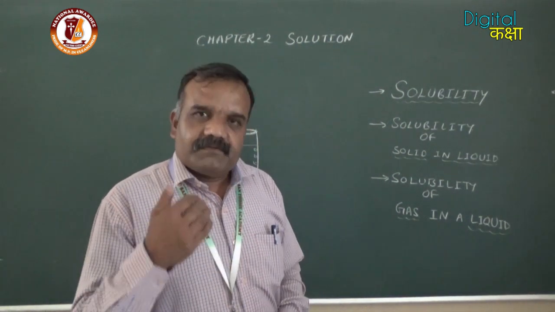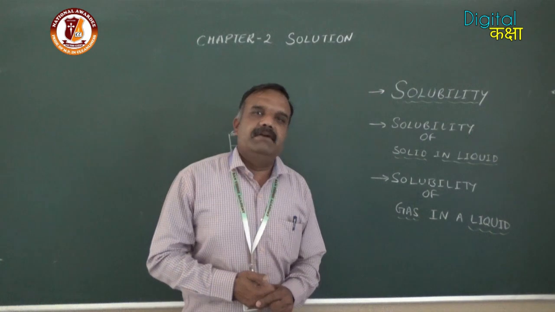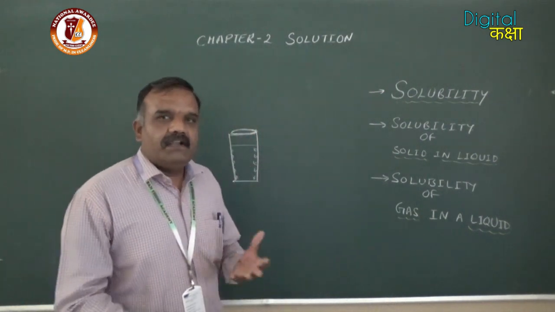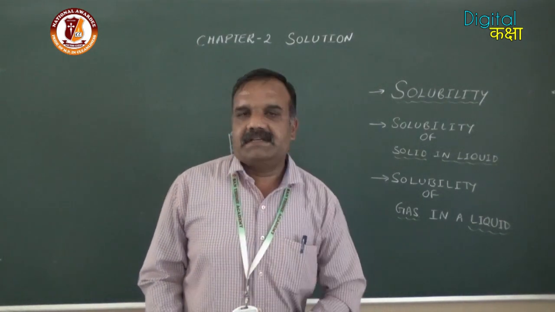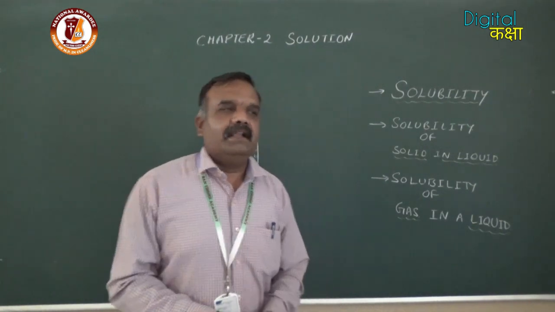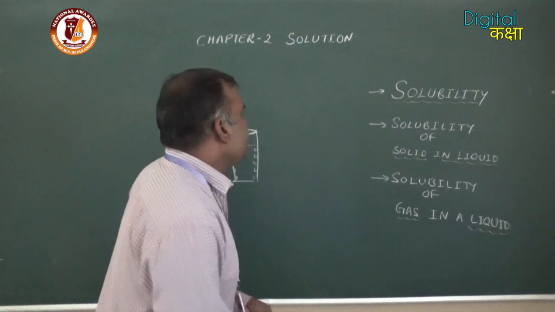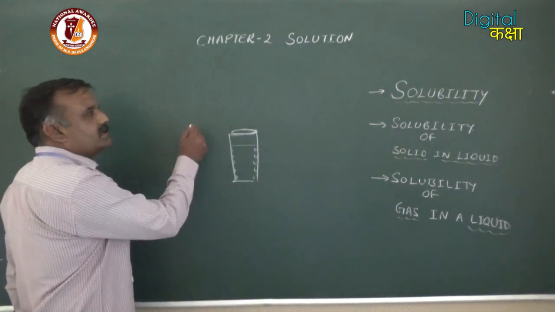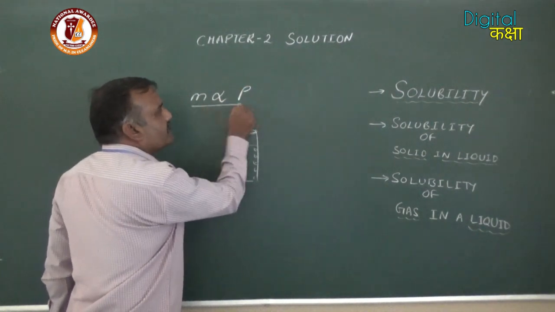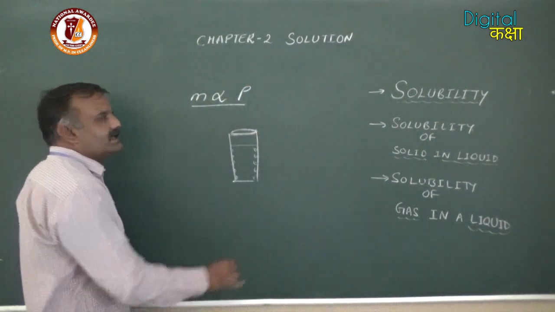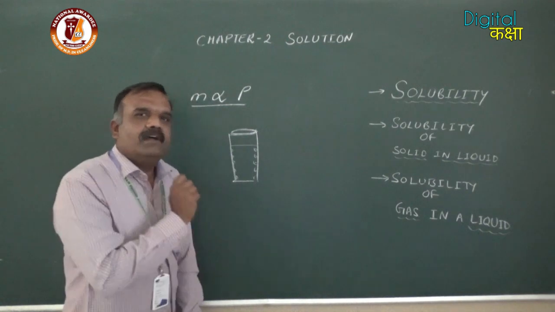Henry first of all gave a relation between the quantity of gas present in the solution and the pressure. According to Henry, the solubility, or the amount of gas present in the solution, is directly proportional to the pressure exerted by the gas over the surface of the liquid.